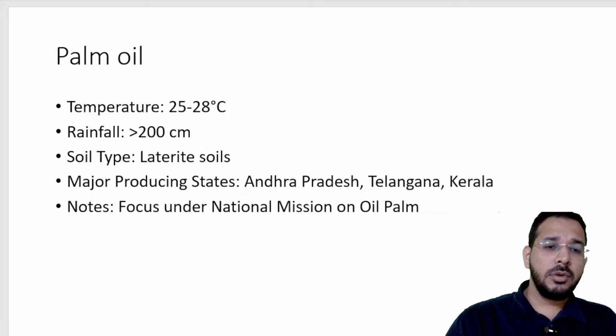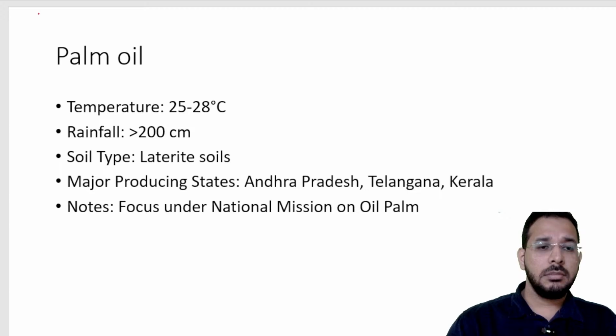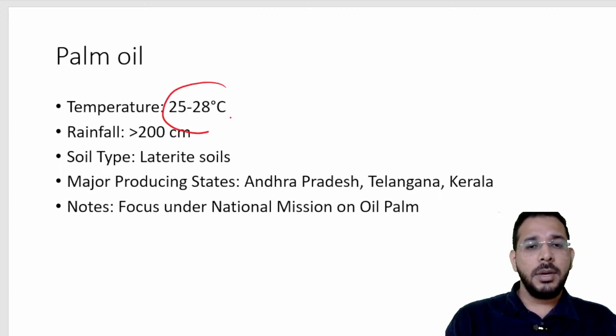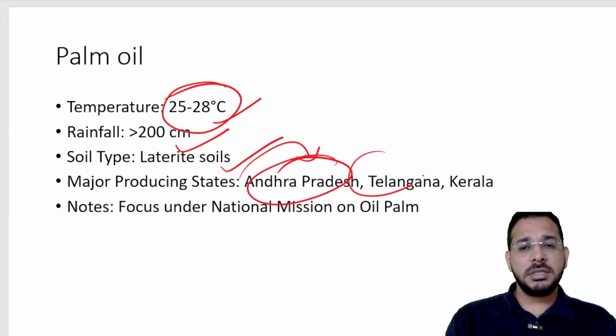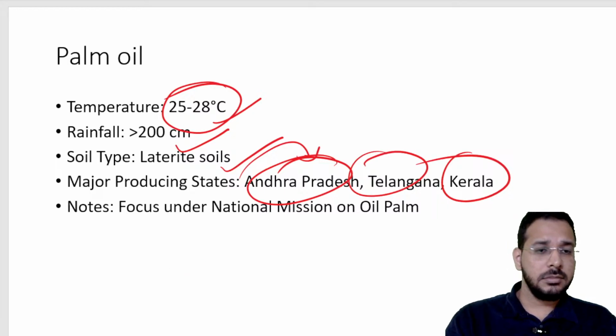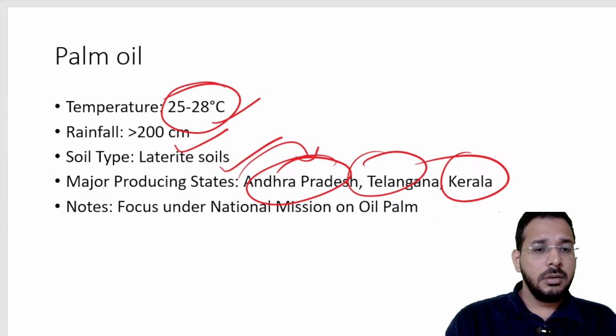Then we have crops like palm oil. Palm oil requires temperatures of around 25 to 28 degrees Celsius and rainfall of more than 200 centimeters, and it grows in laterite soils. Major producers are Andhra Pradesh, Telangana and Kerala. So, these are your major important crops.